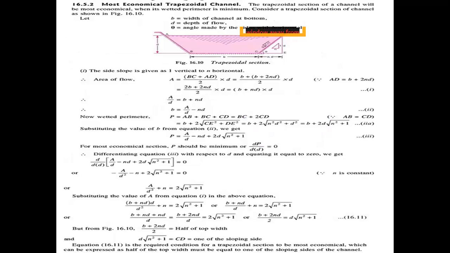Next derivation is the most economical trapezoidal section.